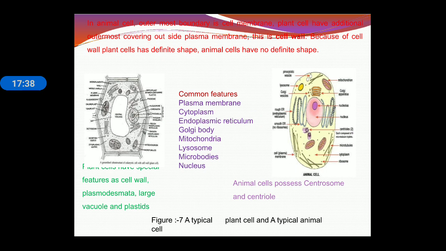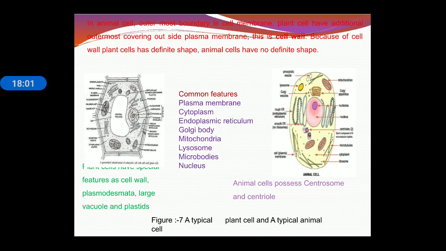Now we can see the diagrammatic representation of a typical plant cell and animal cell. The common features that both these cells share are the plasma membrane, cytoplasm, endoplasmic reticulum, Golgi body, mitochondria, lysosome, microbody and nucleus. These are the common features shared by both the animal cell and the plant cell.